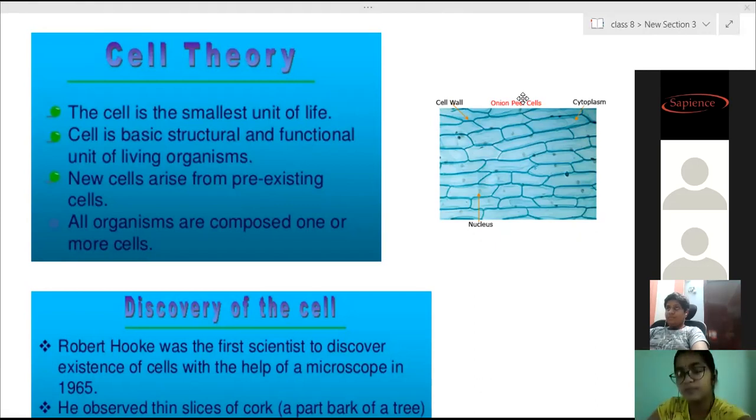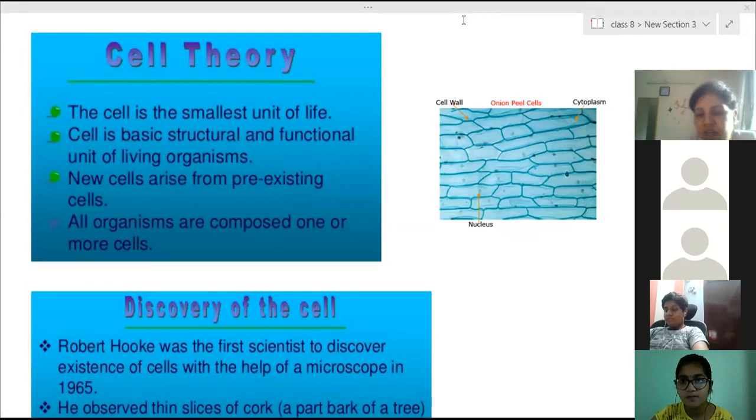In a similar way, a similar structure is present in our body. Different types of cells are present in our body. Many cells combine together to form structures that we call tissues. Many tissues combine together and form organs.